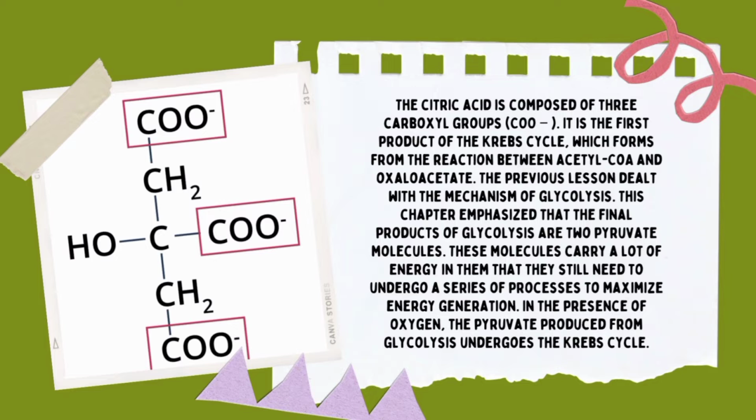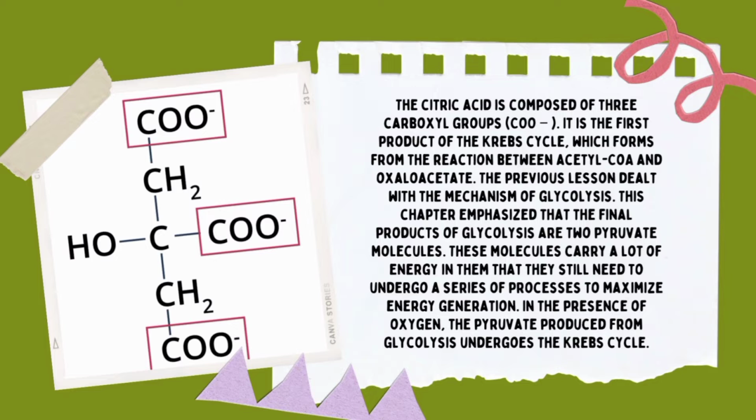The previous lesson dealt with the mechanism of glycolysis. That chapter emphasized that the final products of glycolysis are two pyruvate molecules. These molecules carry a lot of energy, but they still need to undergo a series of processes to maximize energy generation. In the presence of oxygen, the pyruvate produced from glycolysis undergoes the Krebs cycle.